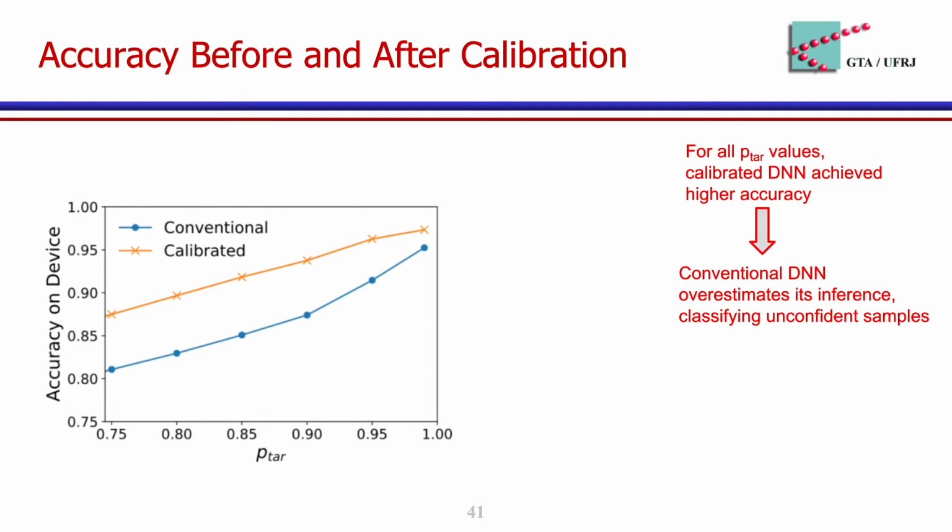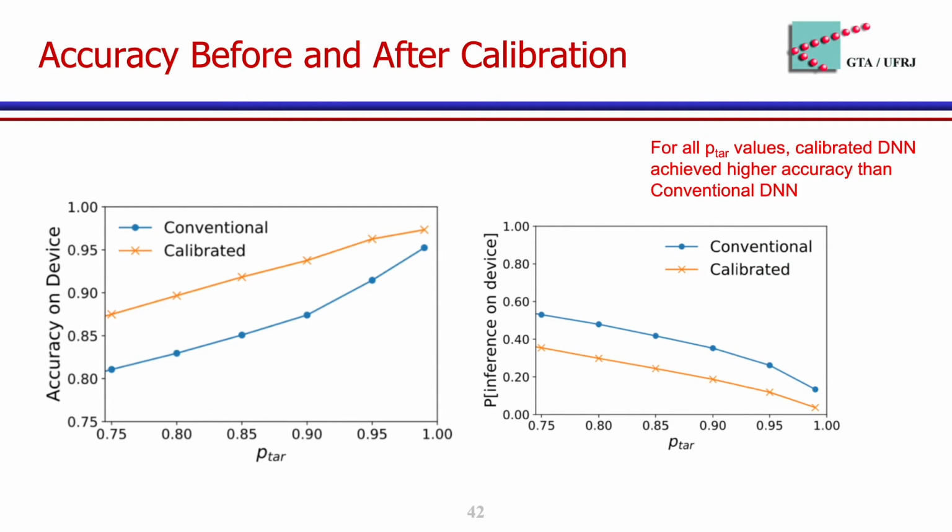We can notice that for any p-tar value, the calibrated DNN outperforms the conventional one. It indicates that the calibration method improves the ability to select what sample should be classified early on the edge side and what sample should be sent to the cloud.